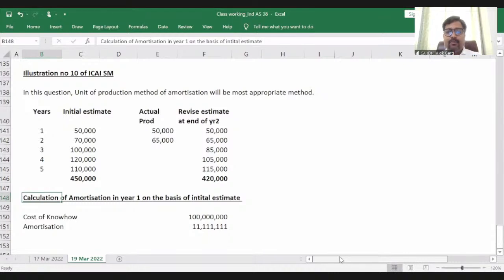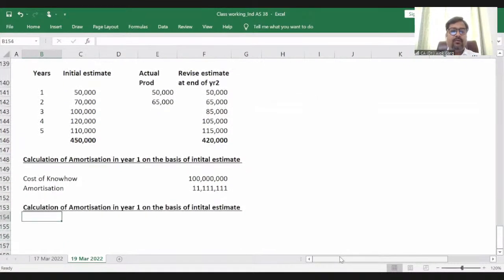Then what about year two? Calculation of amortization in year two. Tell me friends, what will we do in year 2?